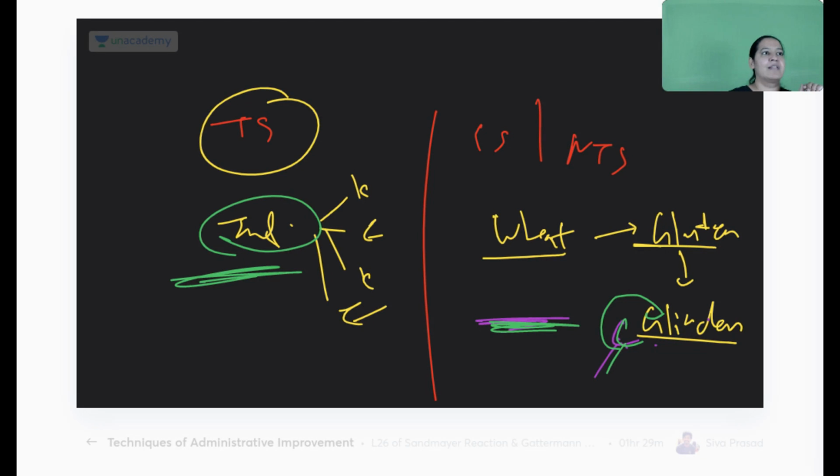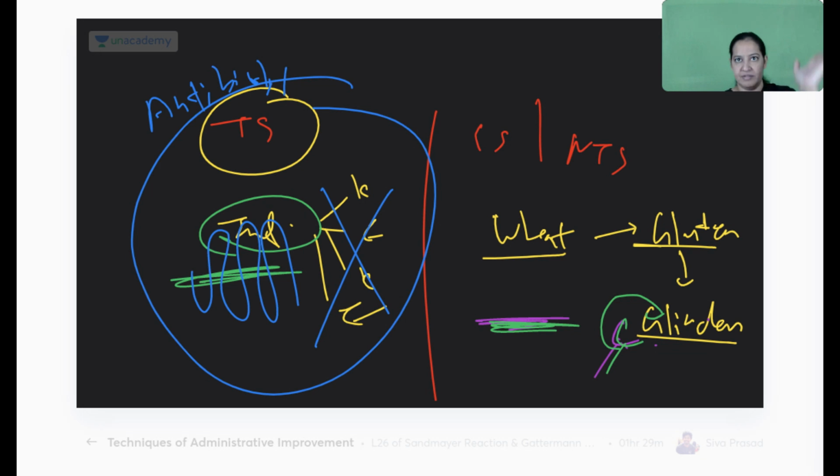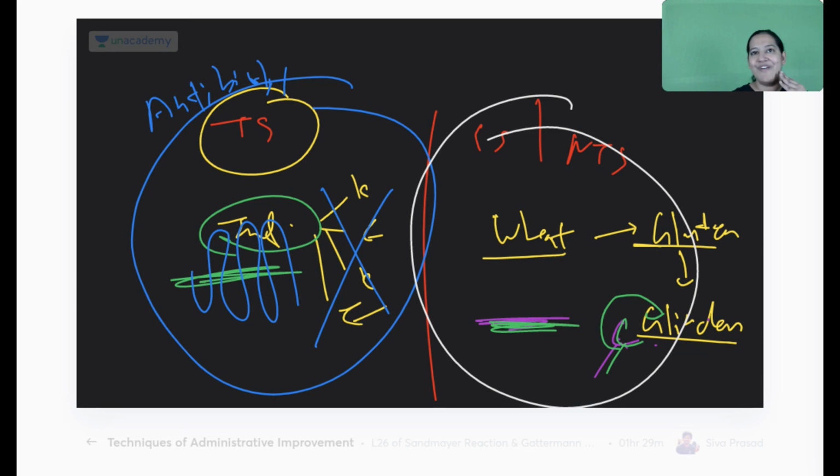So here the treatment is antibiotic. You will offer antibiotic to the patient, so the bacteria will be killed, the villi will come back, and the flattening will be over. What treatment will you offer in celiac sprue? You will not offer antibiotic, because it is due to autoantibodies.